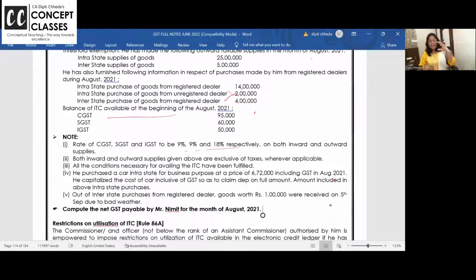Now, on capital goods, while purchasing, if you pay ITC, one option is take credit of the ITC part. Second option is in 1 lakh capital goods, add 18,000 ITC और 1,18,000 जो है ना, ये 1,18,000 का पूरा depreciation अगर आप ले रहे हो तो don't avail ITC. This person is buying the car inclusive of tax he is capitalizing in the books. He cannot avail ITC on the GST paid on car. Is the point clear or not?